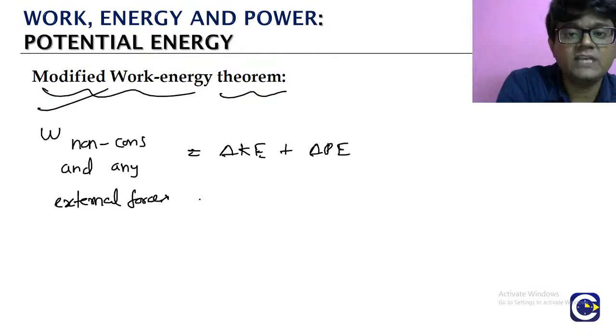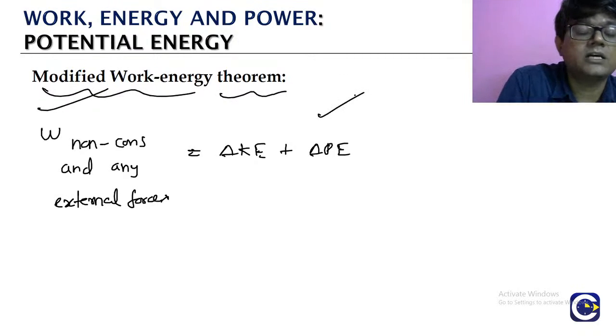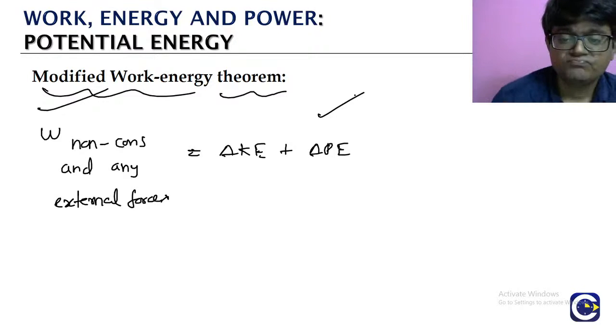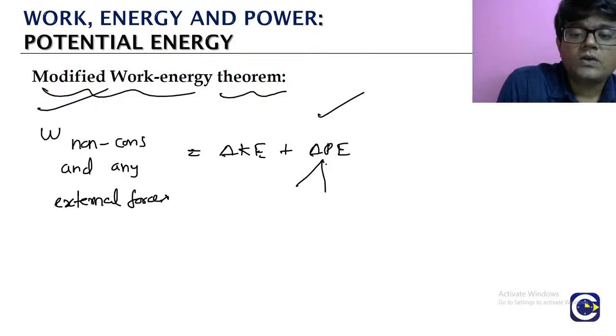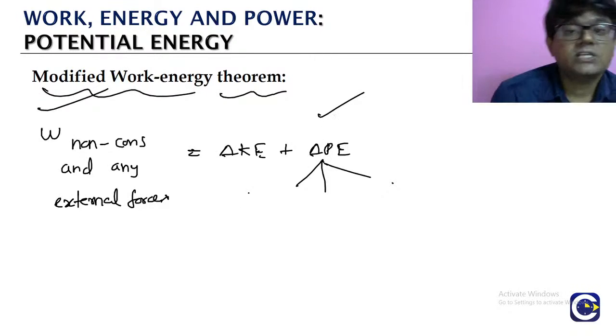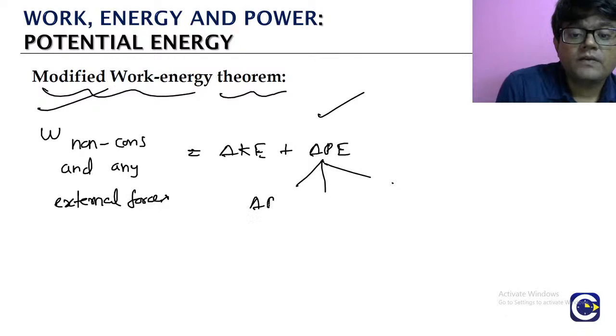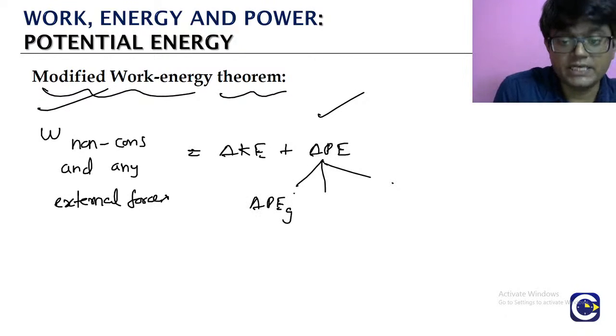It is coming basically from the original form. We just adjusted the work done by the conservative forces by using a new energy term called potential energy. That's it. Now here, what we need to keep in mind is that change in potential energy means if there is a gravitational force acting, we will talk about gravitational potential energy.